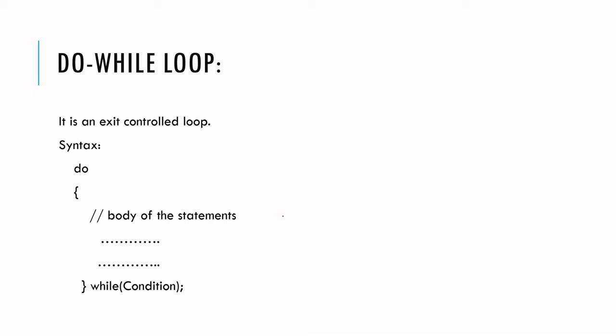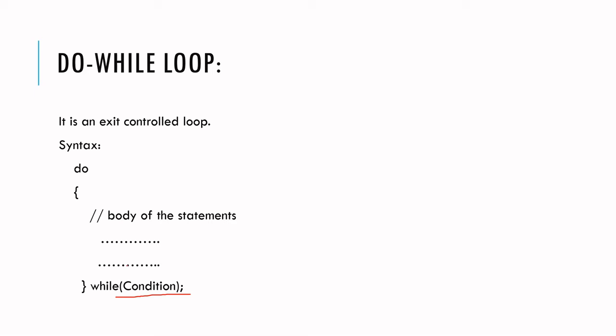But here in the do while loop, you will make use of the semicolon. In the while loop, you won't make use of the semicolon, but here at the end of the loop, you have to make use of the semicolon. It's very important. If you haven't included the semicolon, it will definitely show you a compilation error message. So this is the syntax for the do while loop.